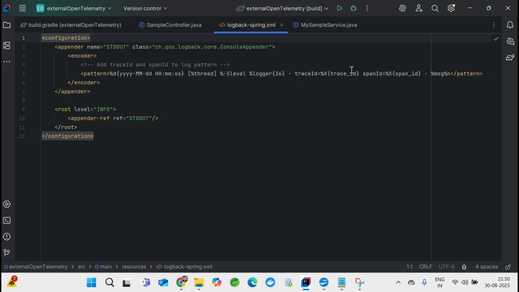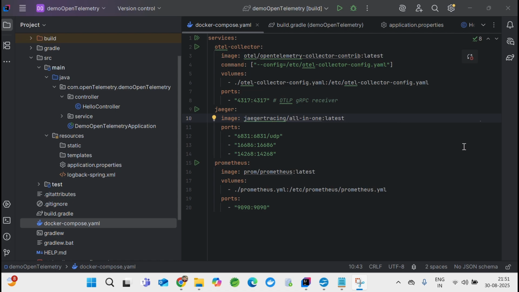So it should print this trace ID and span ID with these names, span ID and trace ID. If you wish, you can change this variable to your name also, that doesn't matter, but this is how the industry prefers. So you can give trace ID and span ID, and you'll see the magic. It will show end to end how the trace ID and span ID populate. Okay, so let's build our applications.